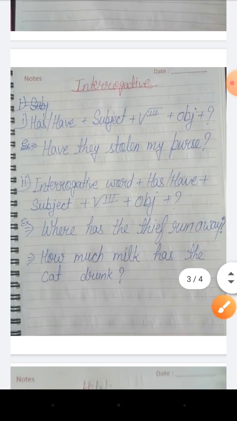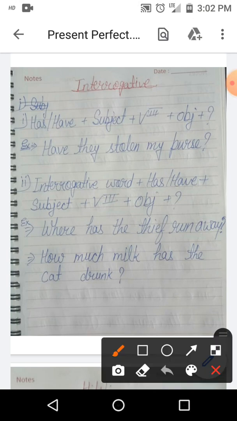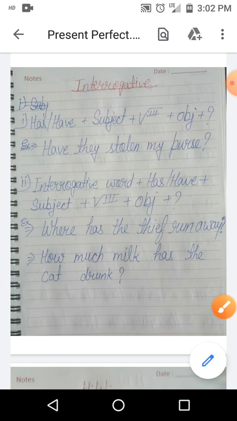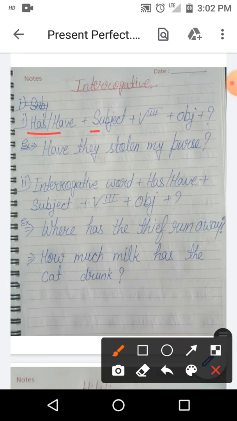Now see the interrogative structure of this tense. As you know students, there are two types of interrogative. First, which starts with helping verb, and in Hindi they start with kya. So the structure is has, have, then subject, third form of verb, object, and at last question mark. Remember, in interrogative sentences we use helping verb before the subject. Example, have they stolen my purse? क्या उन्होंने मेरा पर्स चुरा लिया है?